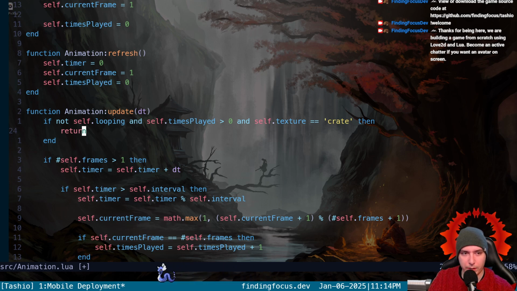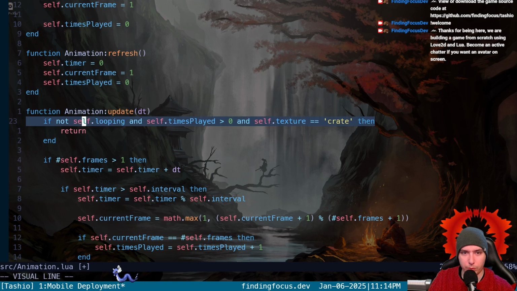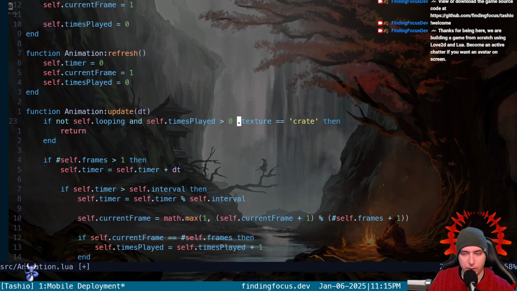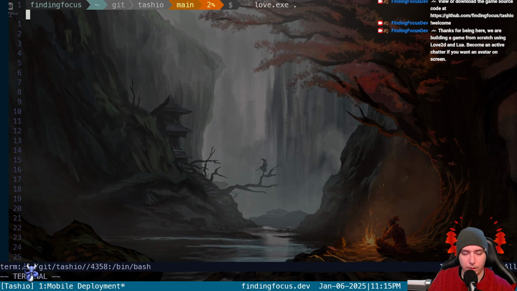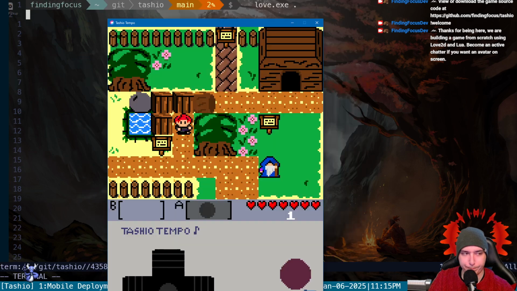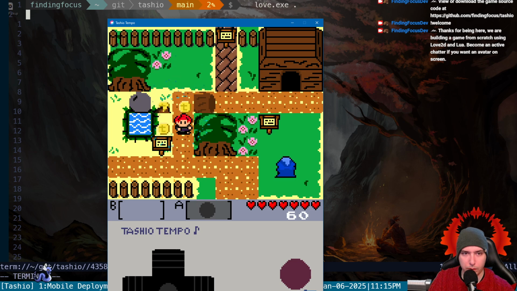Because we don't want to update the animation if we're not looping and the times played is greater than 0. I think all we have to do is take that out, and I think that'll work. So it looks like that works.